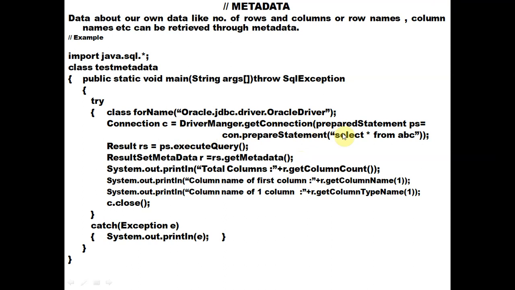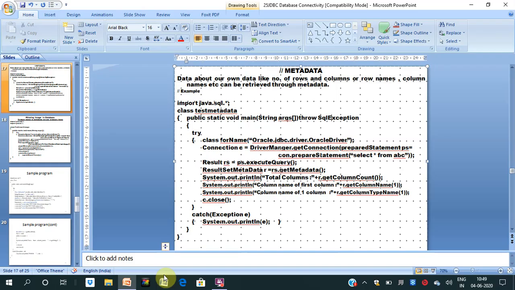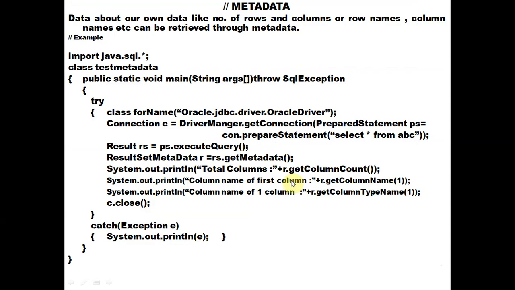Again we write PreparedStatement ps. Using PreparedStatement, we can use different queries like create, delete, insert, as well as select. We can mention all these different queries using the prepared statement.